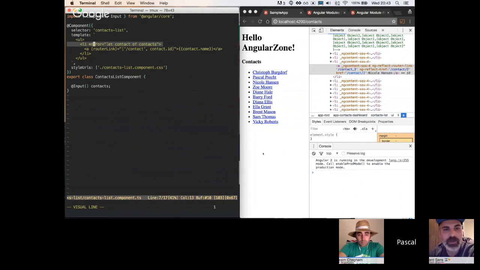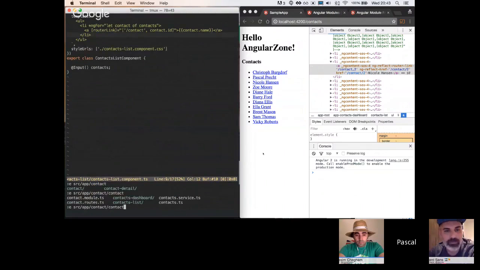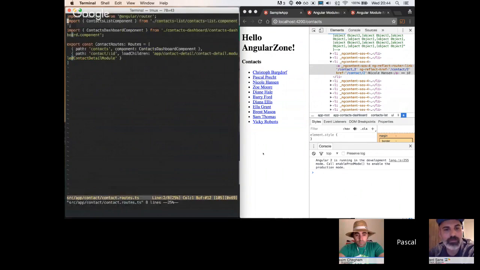So again, we generate a list, and for each list item we generate a link using routerLink, which also generates the href for us. We say here that we want to link to /contact/some ID. So let's take a look at the route configuration for that route. We go to the contact module, and then there's contact routes, and this one looks a bit special now. It has another route for contact/ID, and this one loads children.